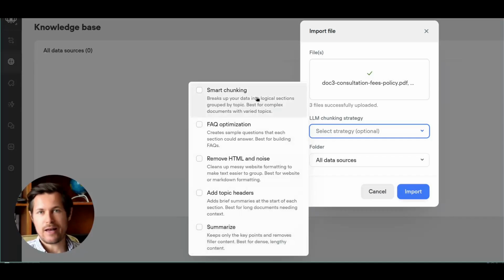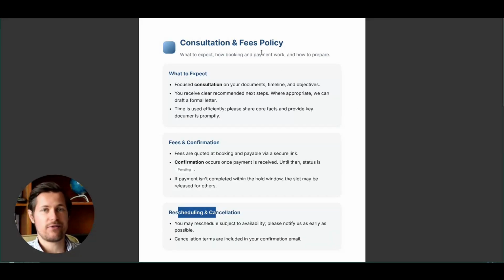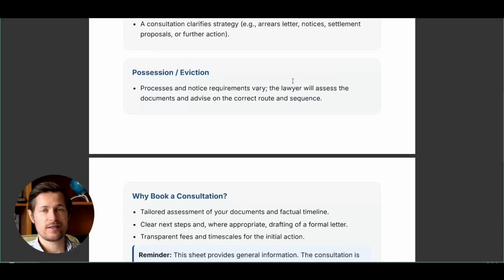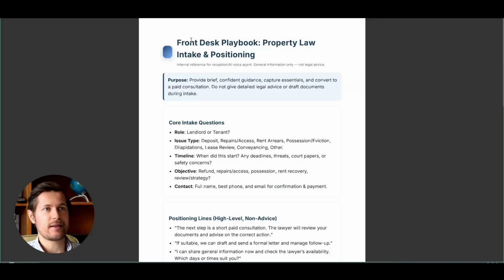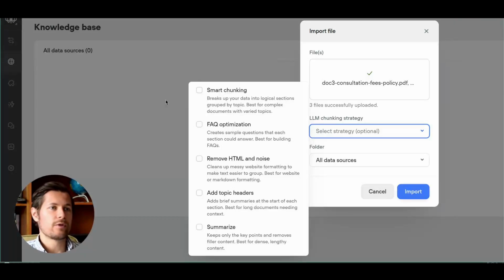Now, in our case, we have just 3 documents, so there's not much. We will use the smart chunking strategy, so it will break up the data into logical sections that are grouped by topic. Even though we don't have complex documents with varied topics, we still have different topics, as we saw here. We have one document specific for the consultation and fees policies, so the operational one, then one about the landlord tenant basics and one for the property law intake and positioning. So there are 3 big topics here, okay? Even though they're not too long, we will choose smart chunking.